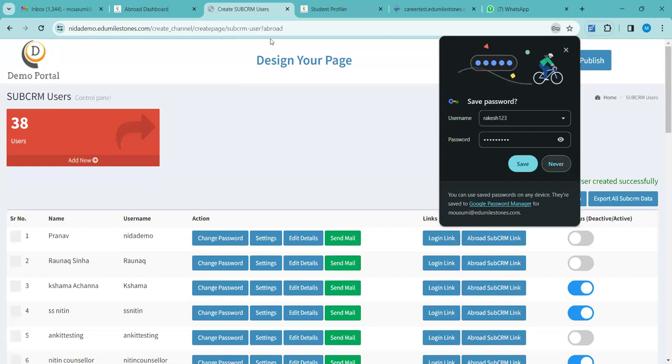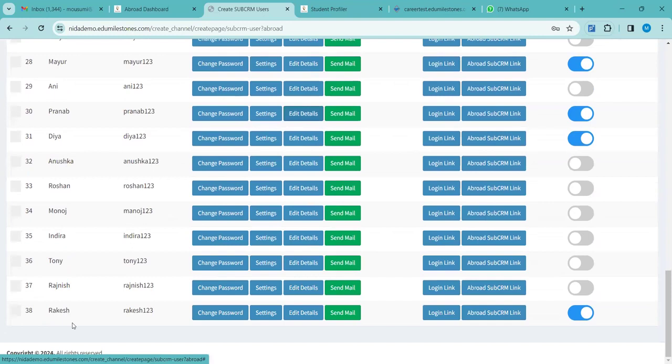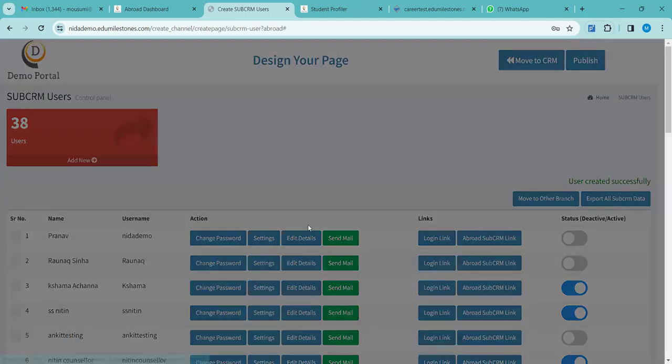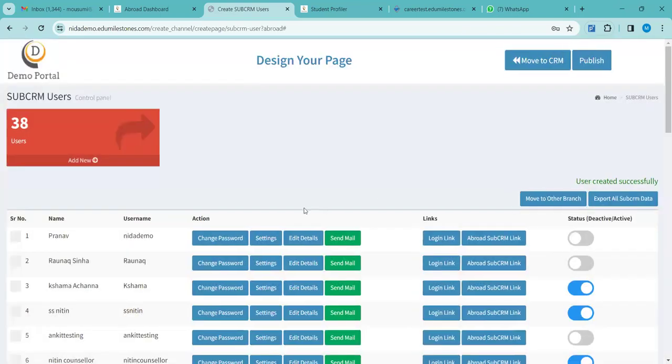Okay. So we have created a sub CRM with the name Rakesh. Can you see this last name, number 38, Rakesh? Yes. So this is the sub CRM we have just created. This is the username, Rakesh123. There are different functionality tabs here. I will show you how it works. Change password. If you want to change the password anytime, you can go to this option and you can change it.